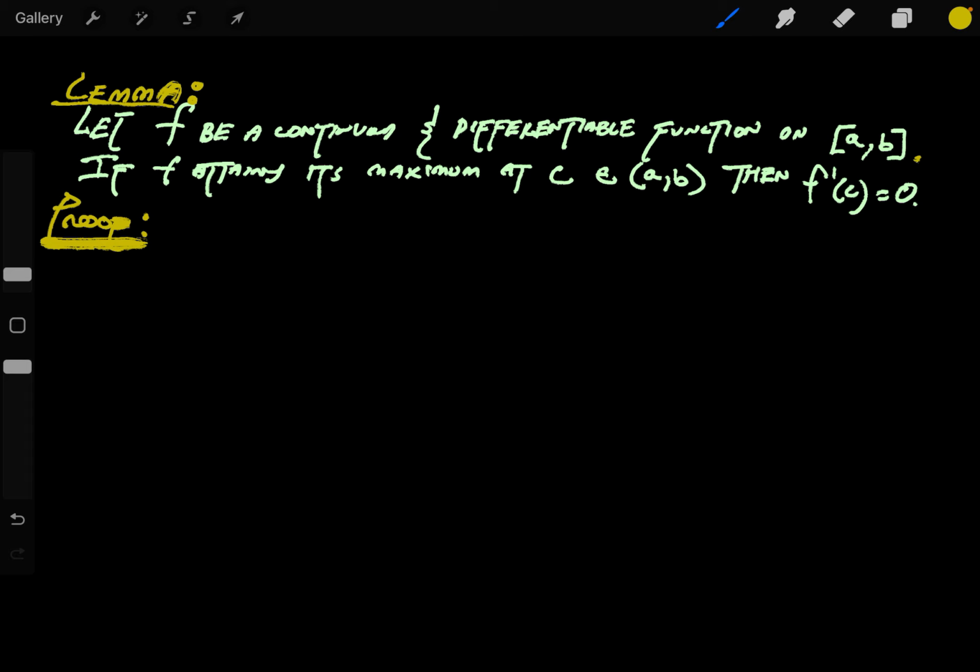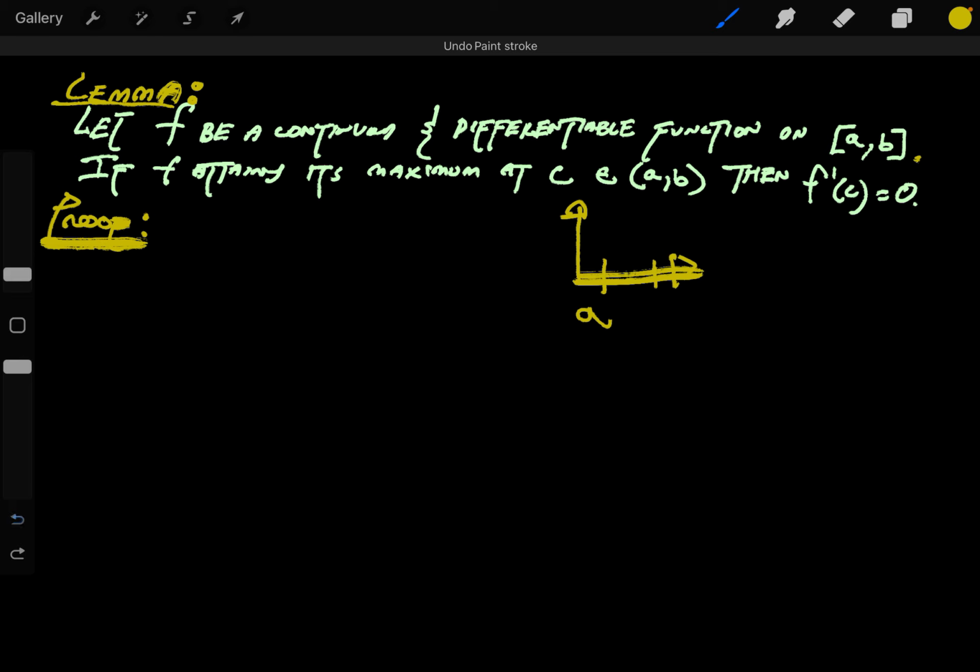It's basically saying that if we have a continuous and differentiable function on some interval, which means that it's smooth, right, on this interval. So here's some interval a, b. It's just smooth all throughout that interval. It doesn't instantaneously change its direction, and it's continuous on that interval.